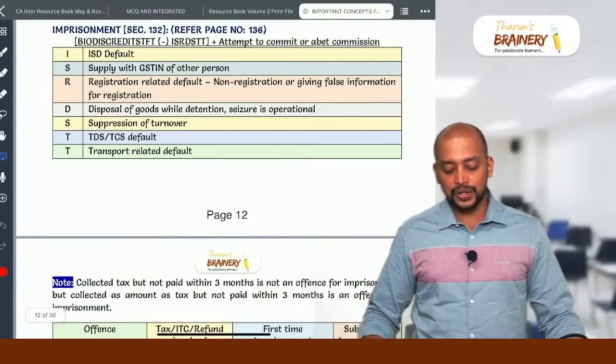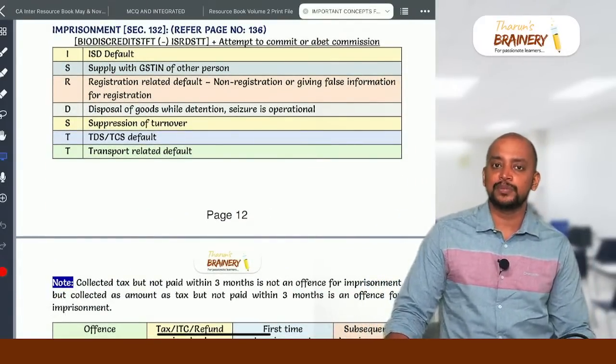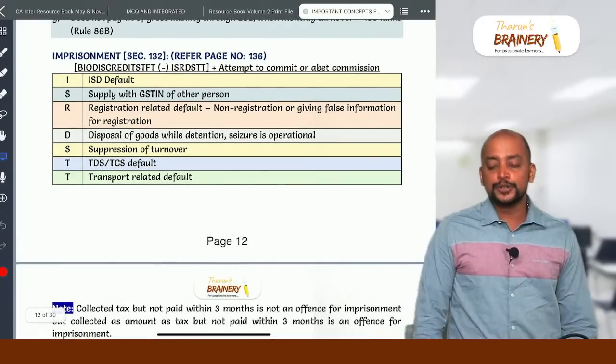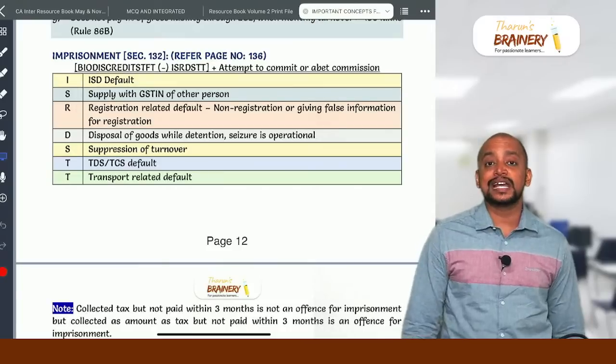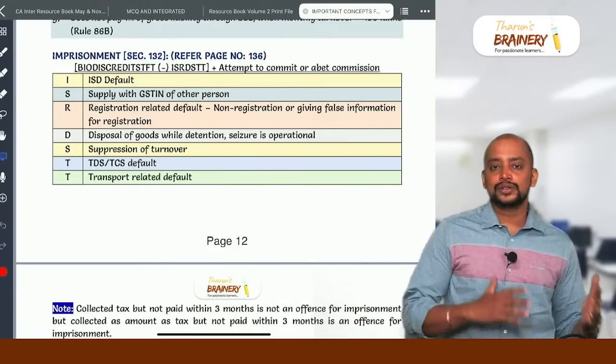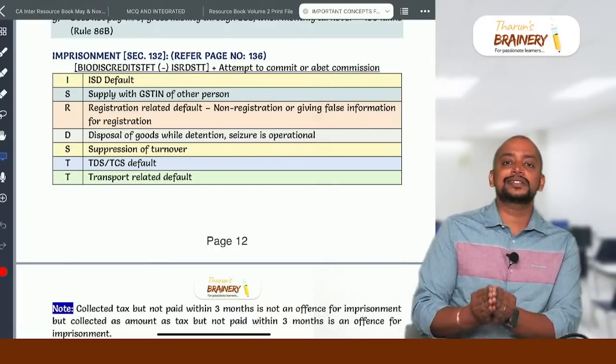Then section 132, imprisonment provisions. What are the cases where imprisonment will be applicable? You can refer to this on page number 136 of the set book. The mnemonic is BIODITY minus ISRD STT. So what is this? This is actually the list of offences that lead to penalties.